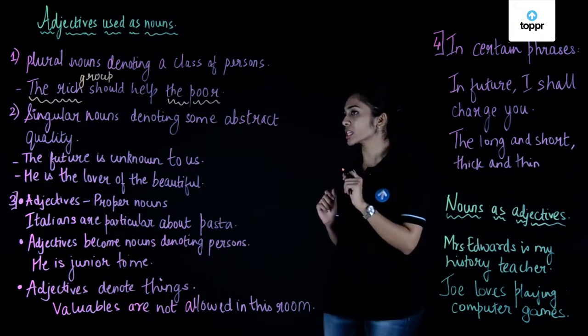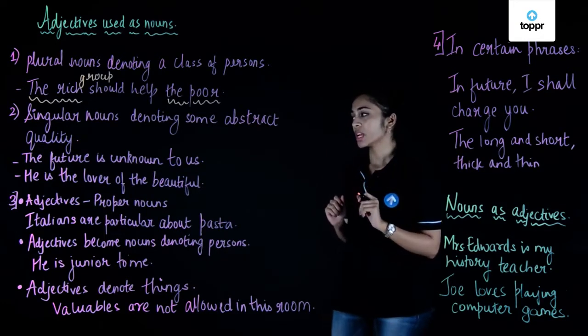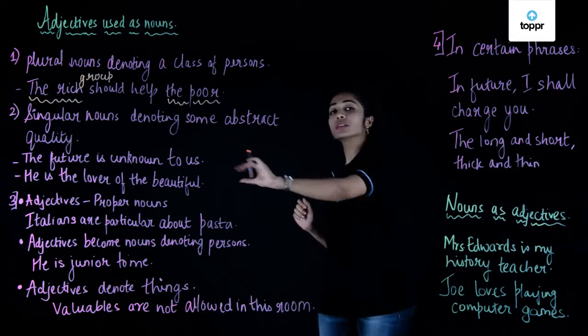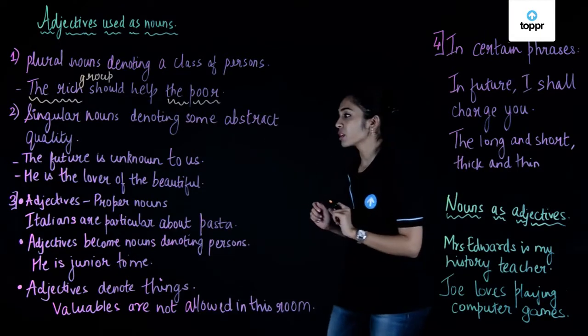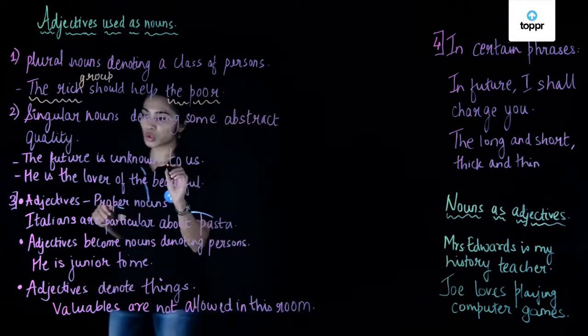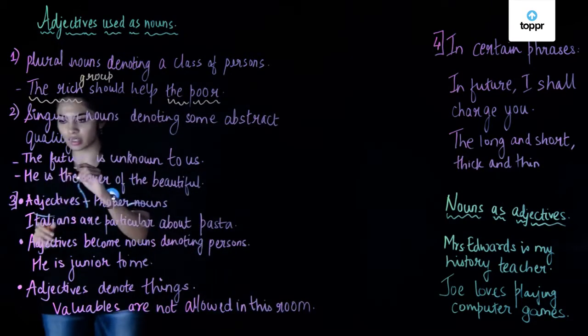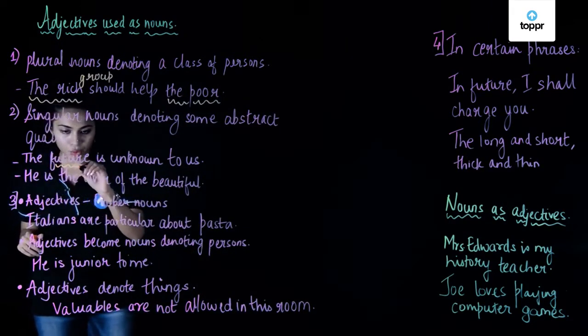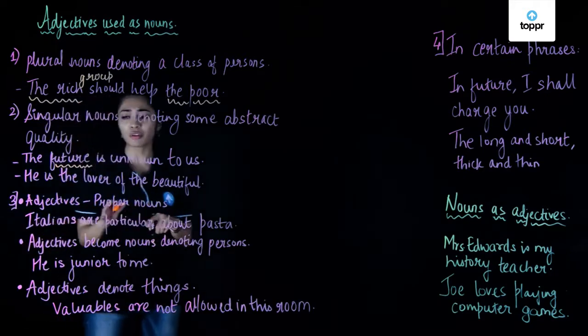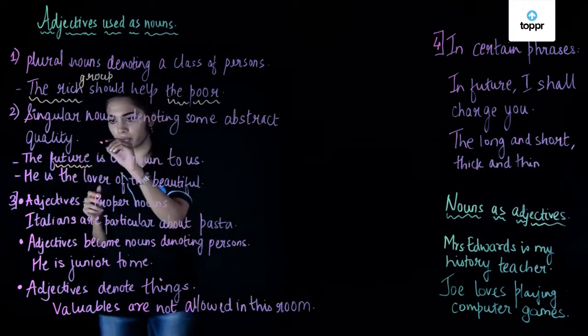Singular nouns denoting some abstract quality. Let's look at these examples to understand them better. The future is unknown to us. So in the first sentence, the word future refers to future in general.